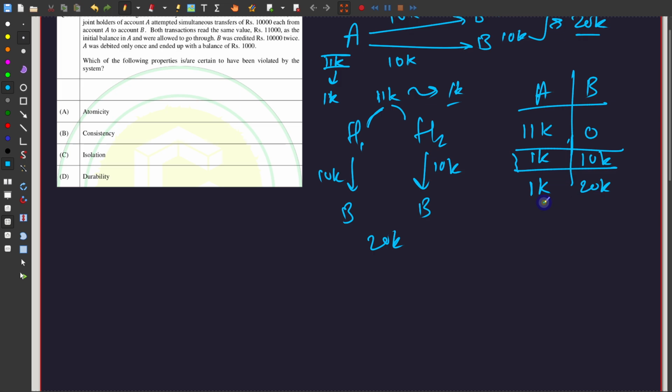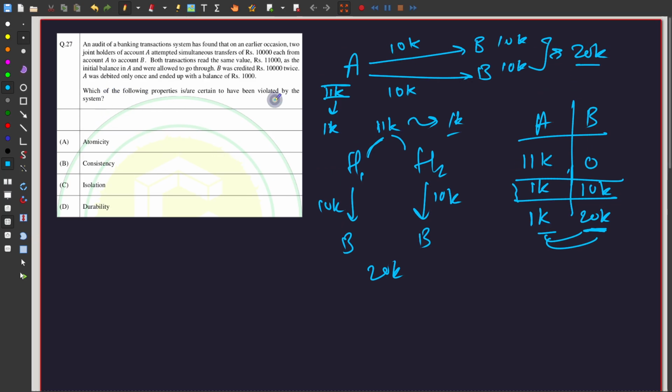So the bank has basically failed in performing a check, and it performed a double debit, and it even gave the amount to B while not even caring if A actually had 21k or not. Basically A should have had 21k to enable this kind of transaction, but the bank did not check it. So now they are simply asking which of the following properties are certain to have been violated by the system.